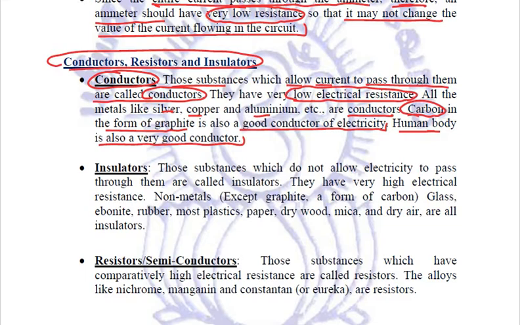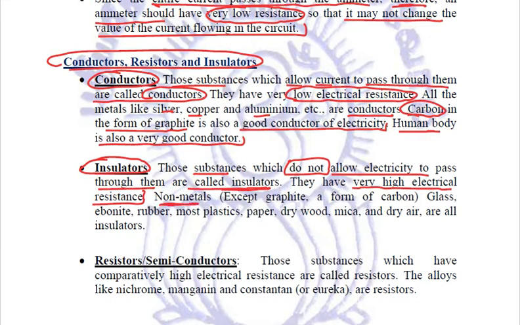Next type are the insulators. What are insulators? Those substances which do not allow electricity to pass through them are termed insulators. All insulators have very high electrical resistance, and that is why they do not allow the current to pass through them.